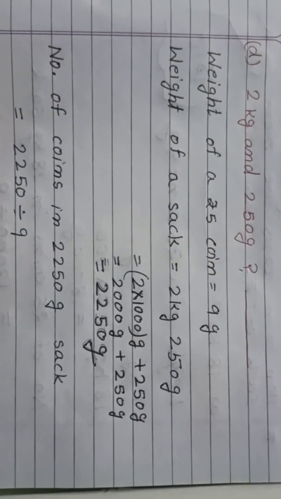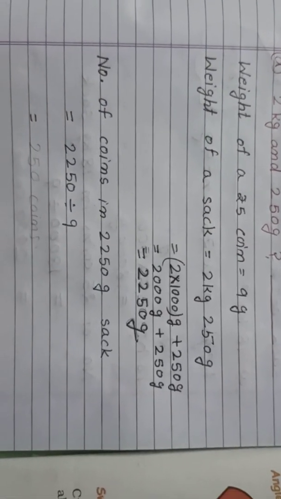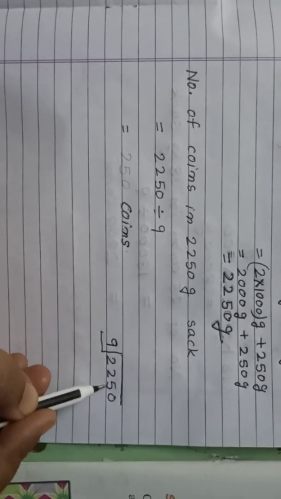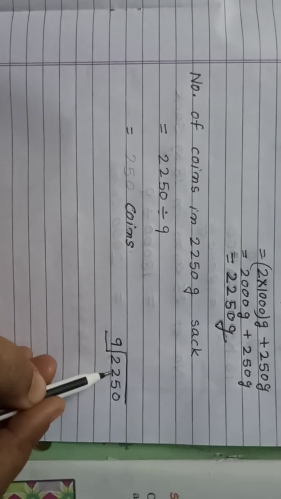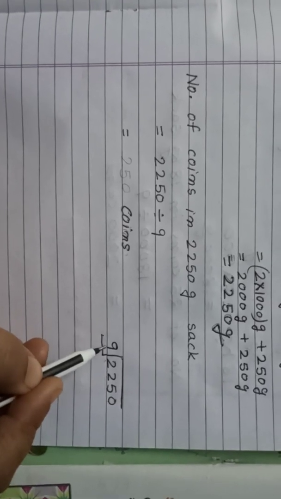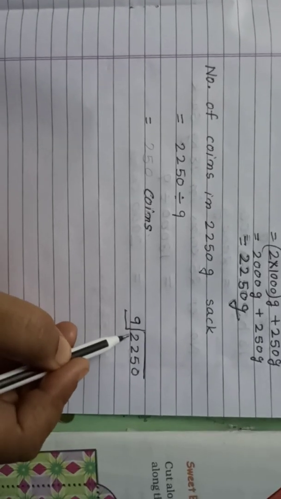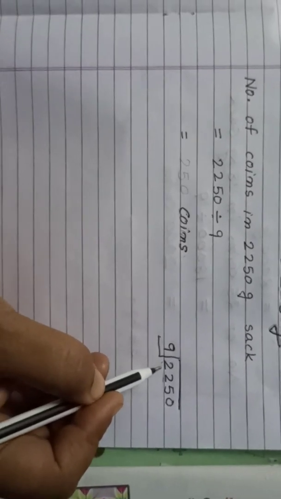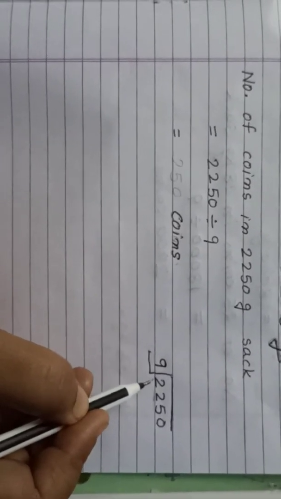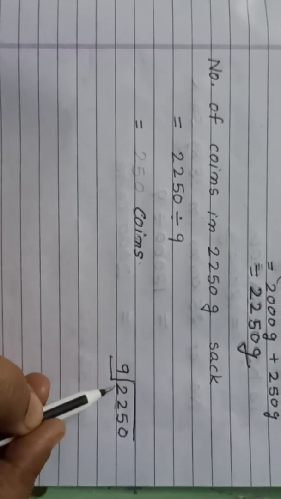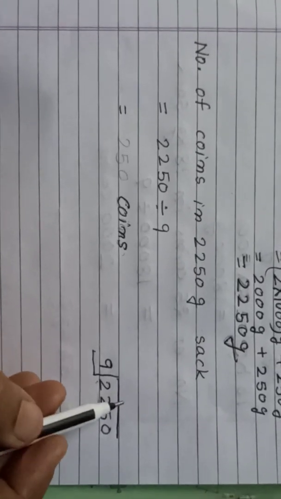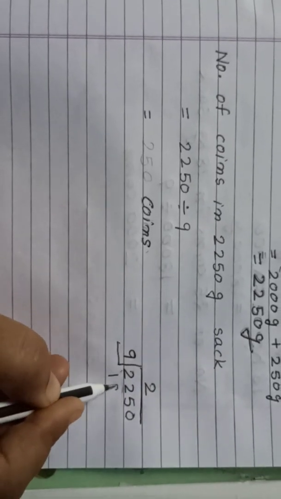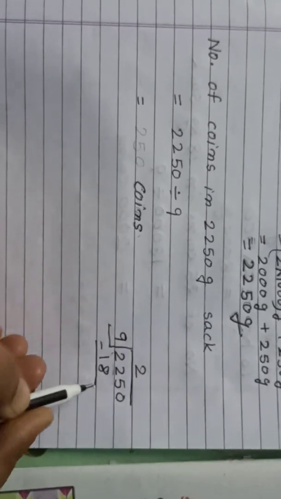So how to divide, children? Let's divide here. Here I have written this number, 2250 divided by 9. So read the table of 9. 9 ones are 9, 9 twos are 18, 9 threes are 27. So here we will write 9 twos are 18. Now let's subtract.